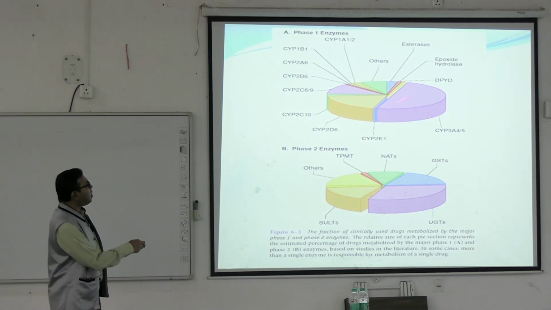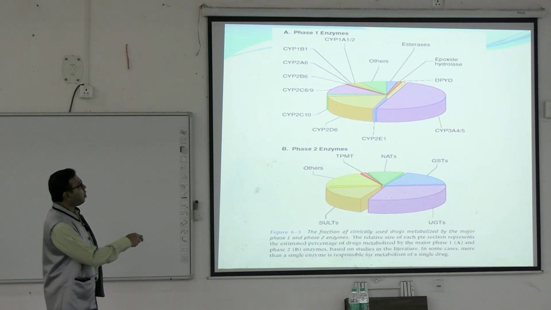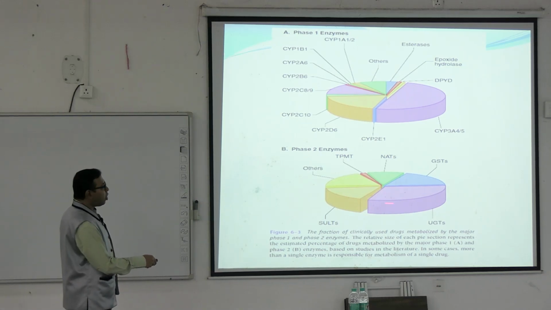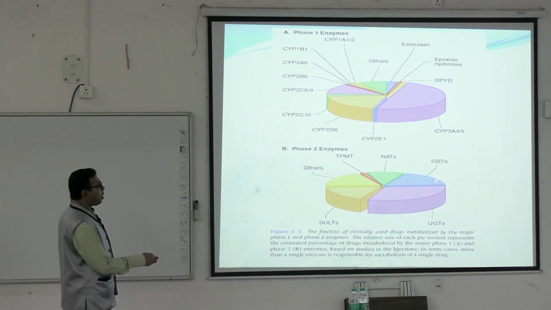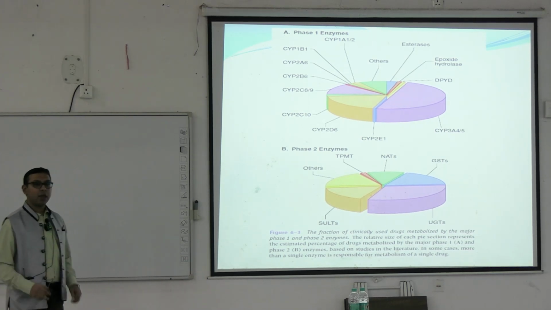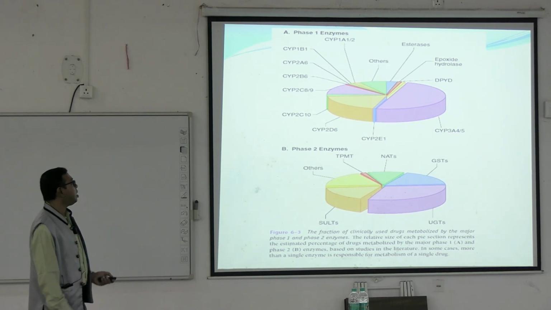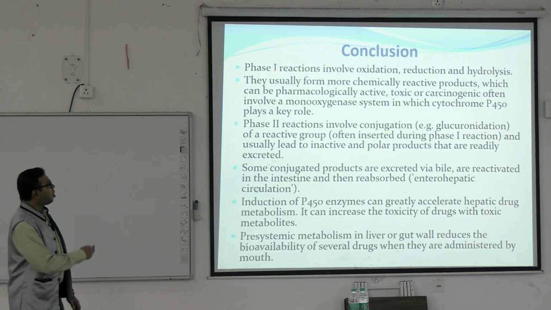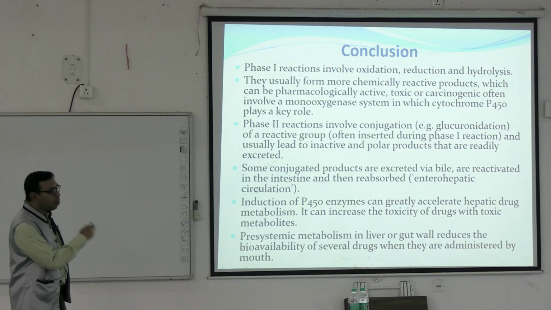So you can see a graph. These are the phase 1 enzymes and these are the phase 2 enzymes. Most of the phase 1 reactions, as we have already discussed, are done by the different cytochrome systems, and some other enzymes are also utilized in phase 1 reactions. In most cases glucuronidation and some other conjugation reactions are involved in phase 2 enzymes. So to conclude, remember phase 1 reactions mainly involve oxidation.